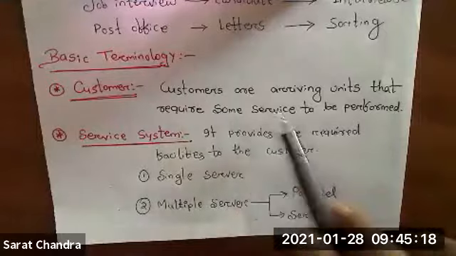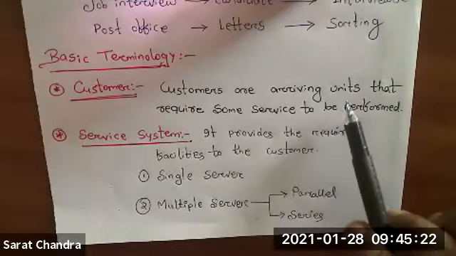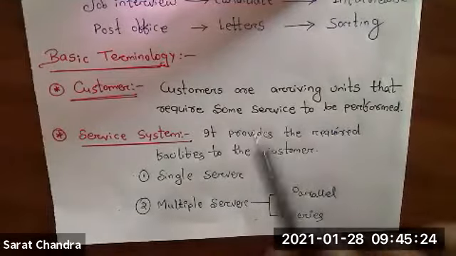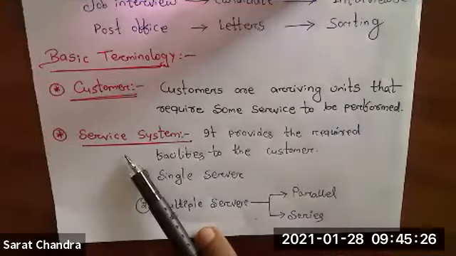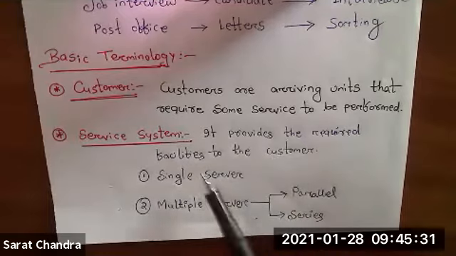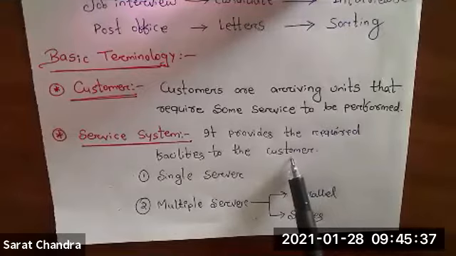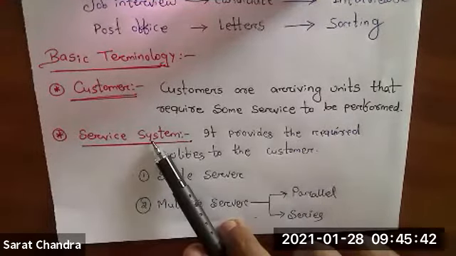Basically these are the arriving units that require some service to be performed. The customer needs some service to be performed. Very simple language I have written. I hope you got it. Now, what is the service? What do you mean by service? Service system means it provides the required facility to the customer. Whenever a customer will come, whatever facility he requires, that facility will be provided by the service system.